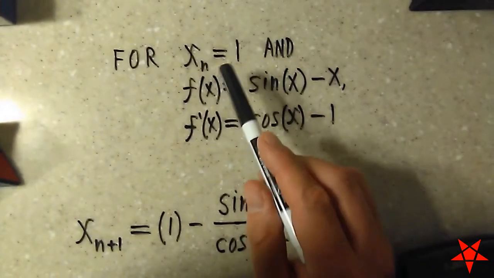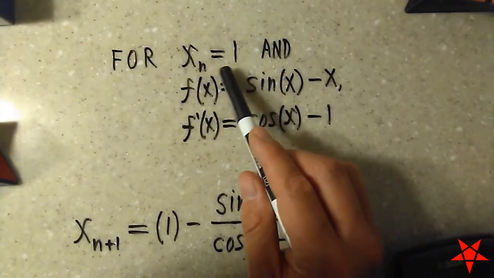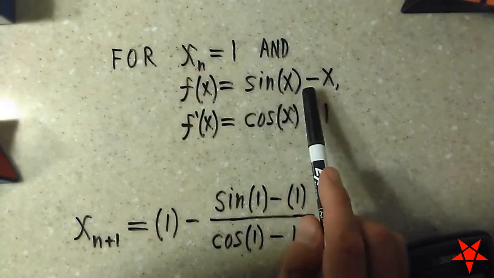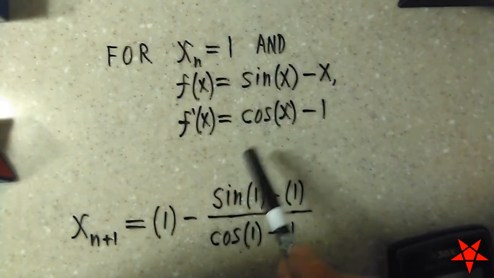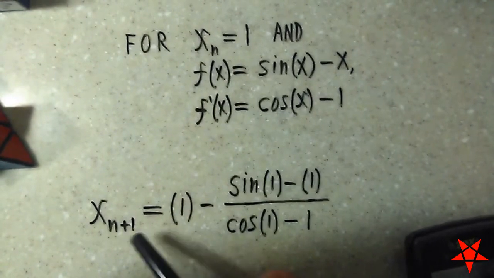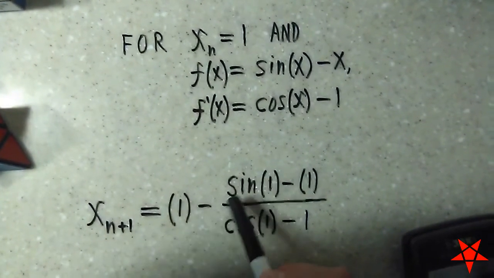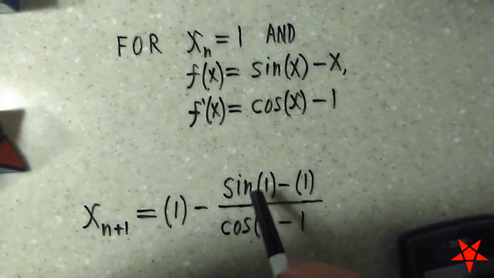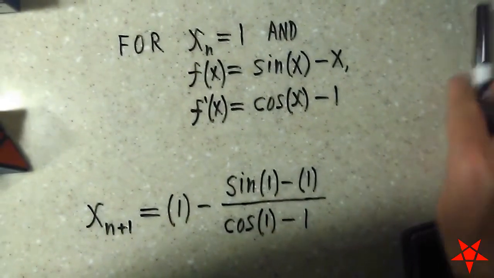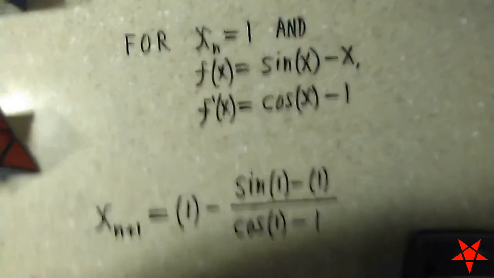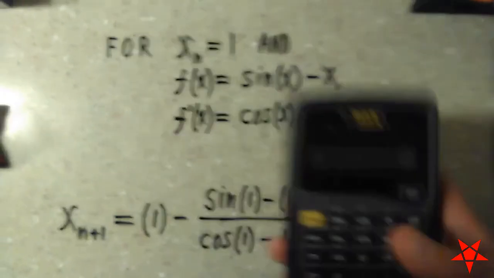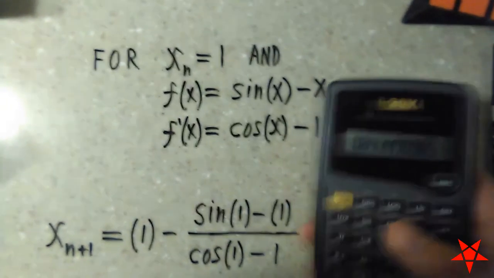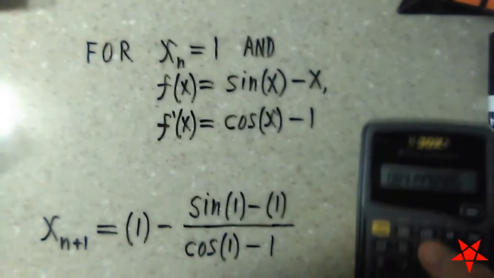Okay, so having established that we're going to use x sub n equals 1 in the first iteration for, of course, values of f of x equal to sine of x minus x and the derivative as previously described, we get the following formula for x sub n plus 1, and this will require us to insert the numbers for sine of 1 and cosine of 1. It is very important here to make sure that if you're using a calculator, it is set to radian mode. And since I know you love my camera work, I'm not going to make you watch me fill in all these numbers in slow motion.